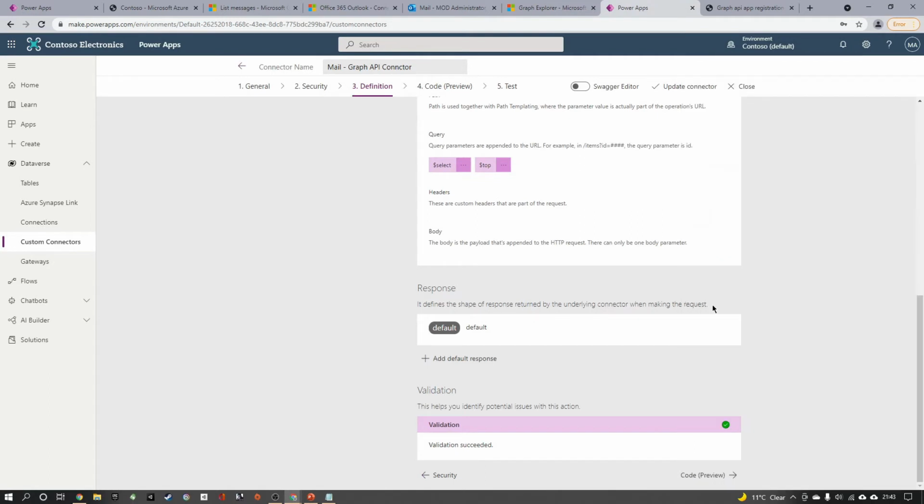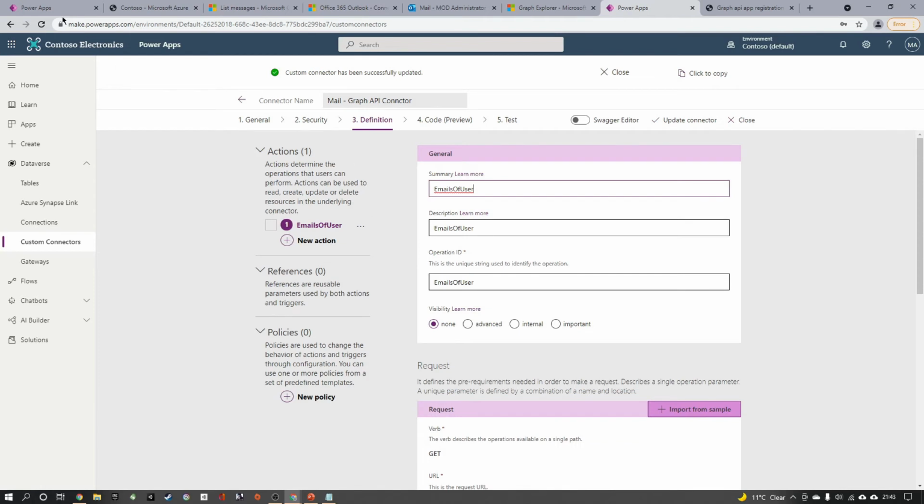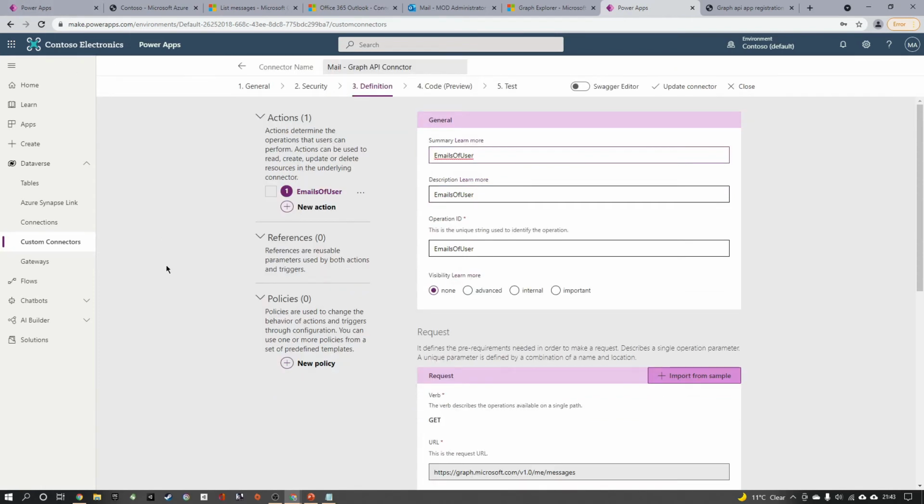When I click on import, this will process the response and it can return back the way that we have requested. So I click on update connector here. So this will define the definition for this particular custom connector. Once it is done, we can reuse this custom connector across a Power Platform, Canvas app, Power Automate, or even in the PVA, where you can connect the Power Automate from there.